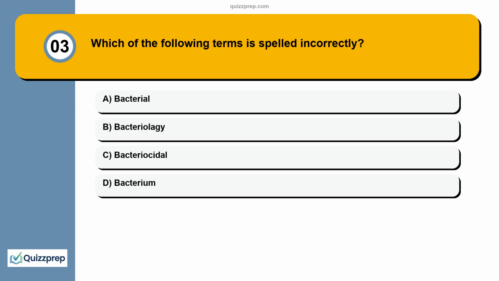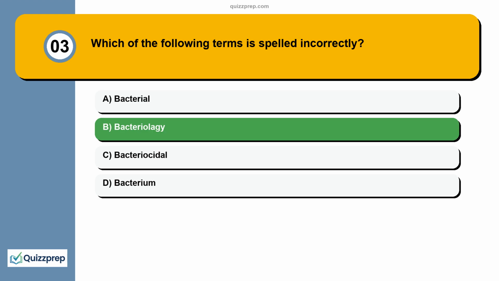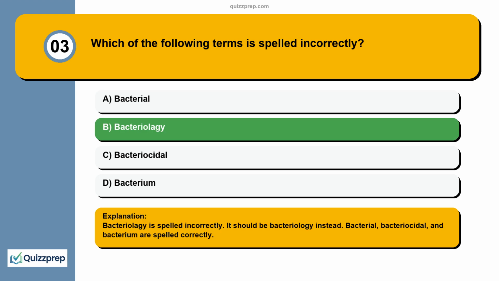Question 3. Which of the following terms is spelled incorrectly? Bacterial, bacteriology, bactericidal, bacterium. Bacteriology is spelled incorrectly. Bacterial, bactericidal, and bacterium are spelled correctly.